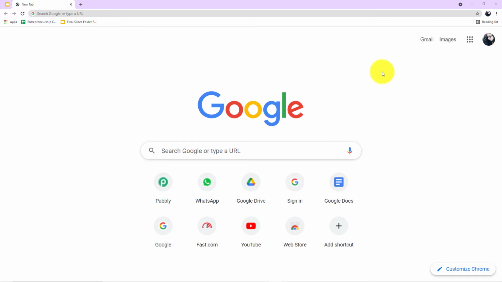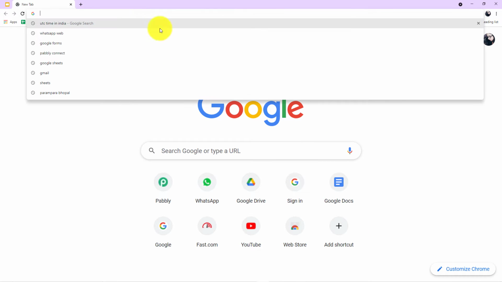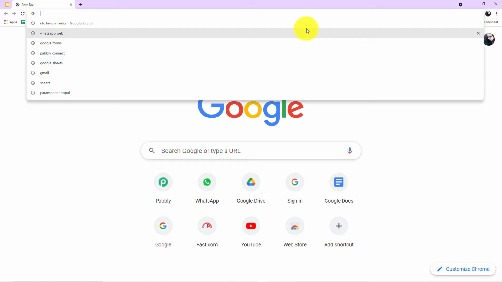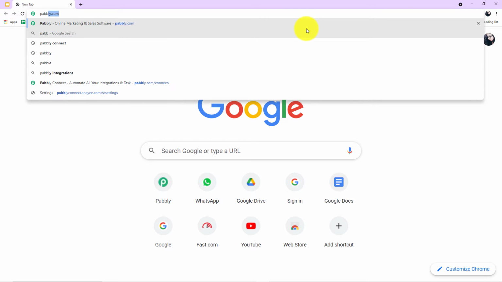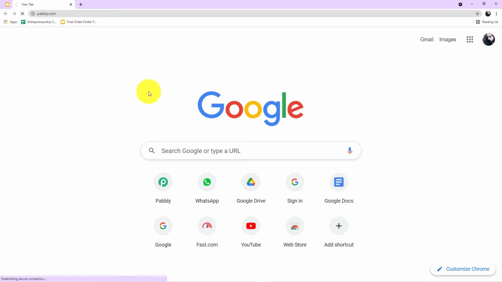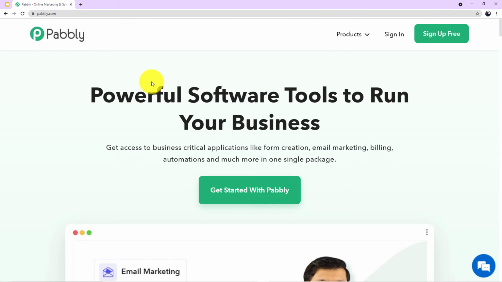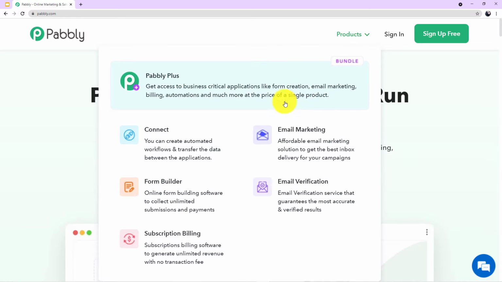Okay, guys. To start with the process, you have to open your browser, come to the search engine, and here you have to search for Pabbly. Type Pabbly. Remember, Pabbly. Press enter. And as you can see on my screen, this is the website page of Pabbly. What you have to do next is come to product, and you can see all of the 5 applications offered by Pabbly. Today we are using Connect, so click on Connect.